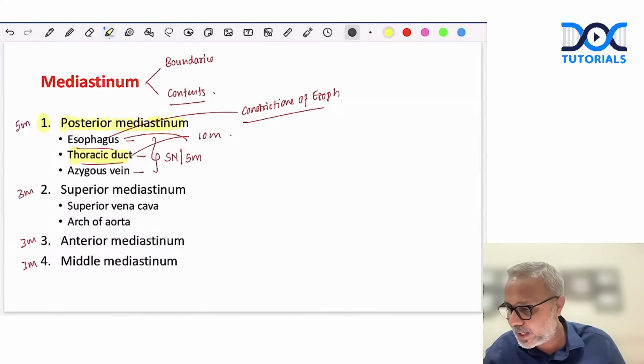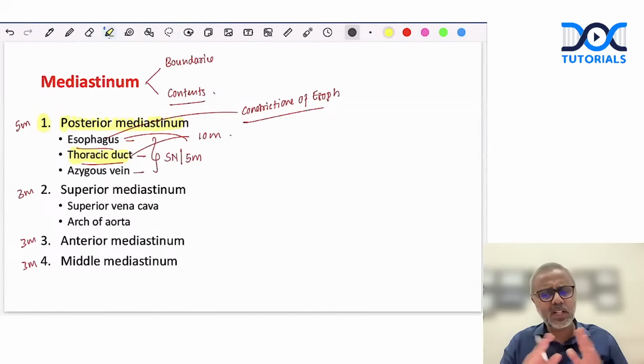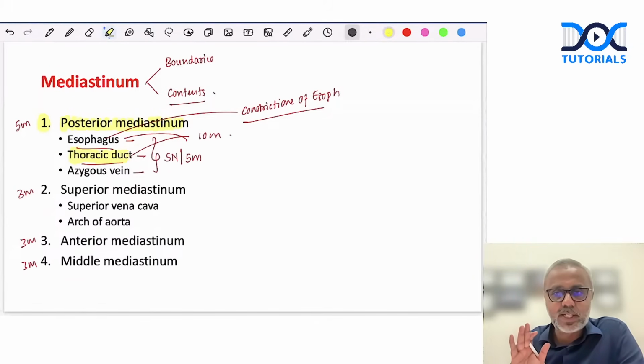Division of mediastinum, middle mediastinum, superior, boundaries and contents. For all the mediastinum, just remember how to list the boundaries and how to list the contents. No description at all. If you can draw a simple diagram